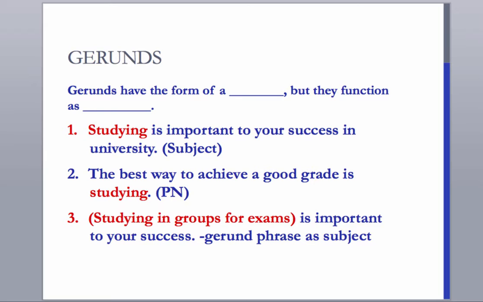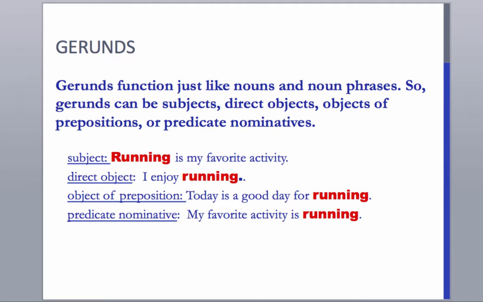In number 3, "Studying in groups for exams is important." Again, we can see the subject of this sentence is "studying in groups for exams." So this item, studying, that has the form of a verb, is functioning as a noun. Because gerunds are nouns, they can do all of the things that nouns do. They can be subjects of sentences, direct objects, objects of prepositions, and predicate nominatives.